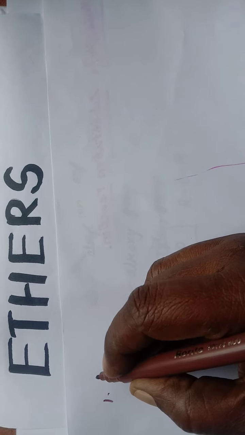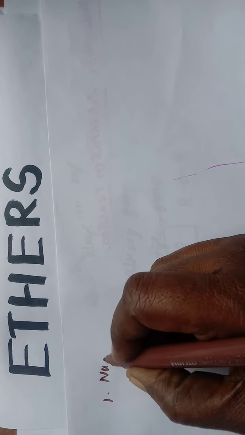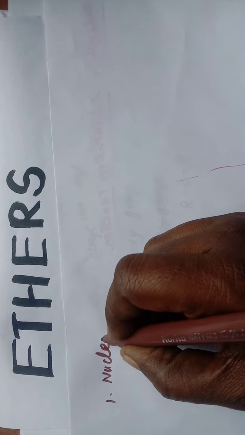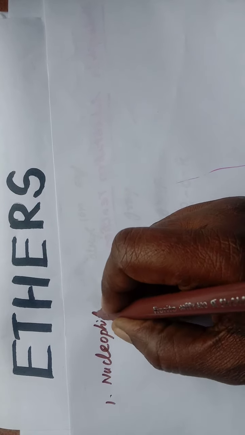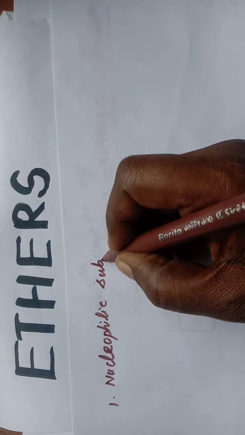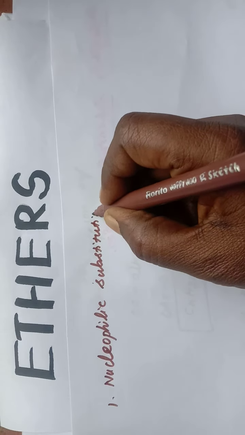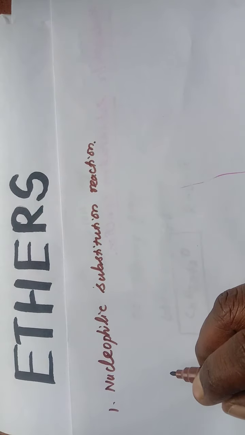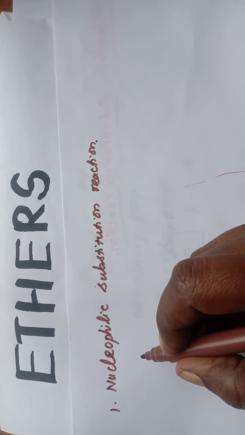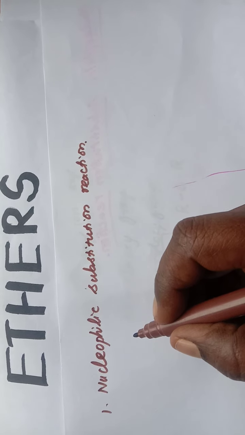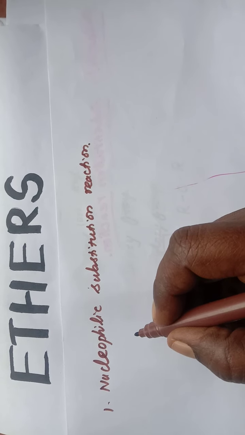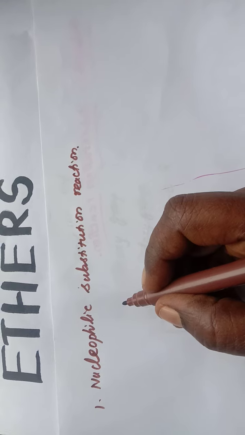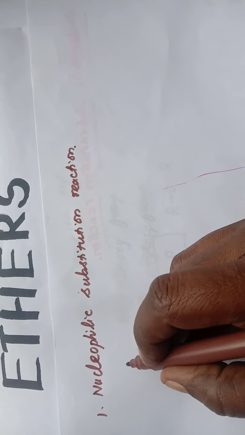Students, let us discuss the chemical properties of ether. The first one is nucleophilic substitution reaction. Ethers, when treated with HBr or hydrogen iodide, undergo nucleophilic substitution reaction and give alcohols.